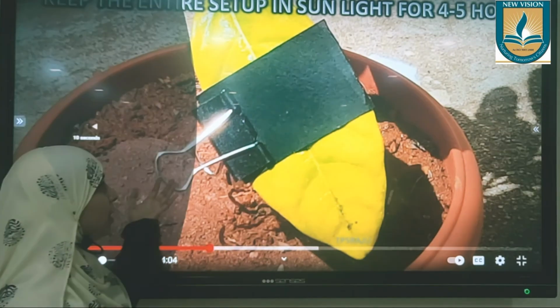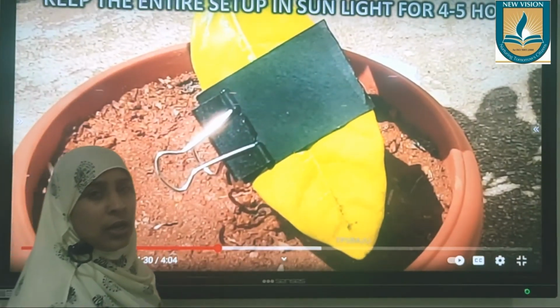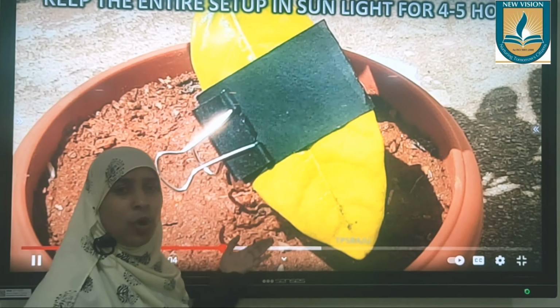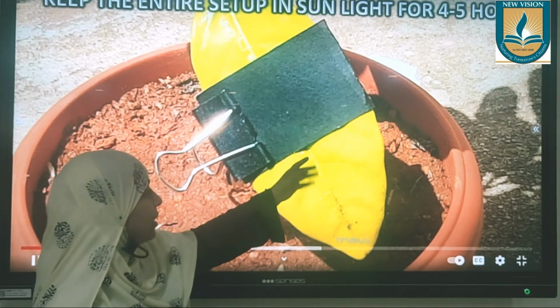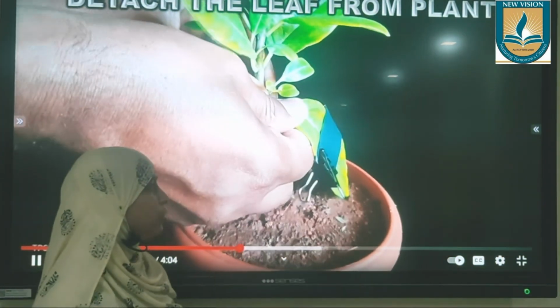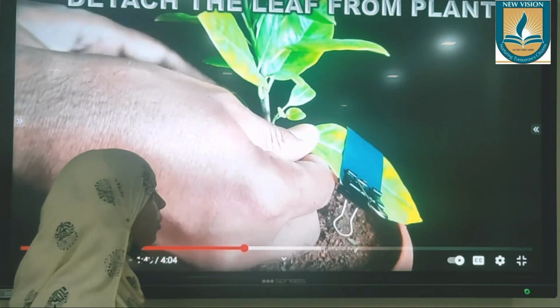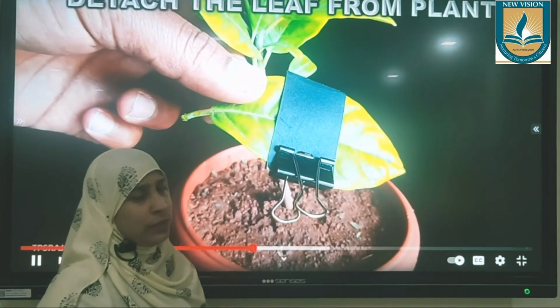We'll water the plant. Equal water is obtained from different regions of this plant. The amount of chlorophyll is the same, carbon dioxide taken is the same, even if it is a cardboard. See, if you have space here, there is a chance for carbon dioxide to peep in even from the lower side where stomata is present. So the only difference is a part of the leaf gets sunlight, a part of the leaf does not get sunlight.